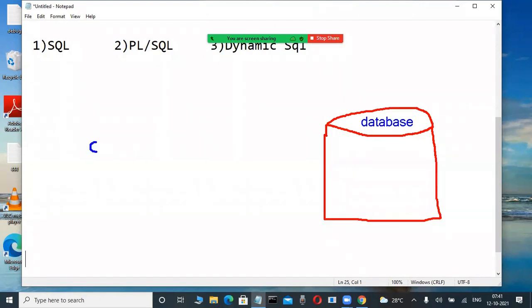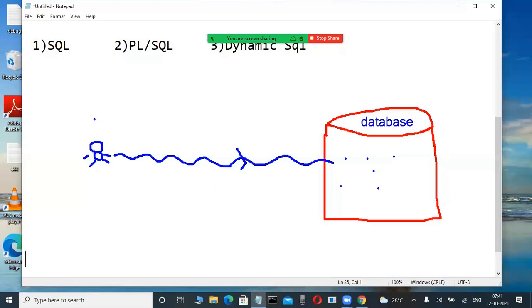Suppose I am a user, otherwise a developer. Any user wants to perform some operations on this database. Suppose you want to store some data, modify some data, fetch some data like this.